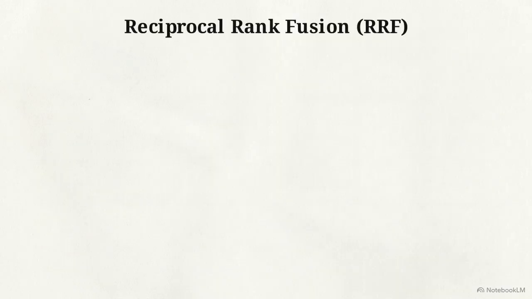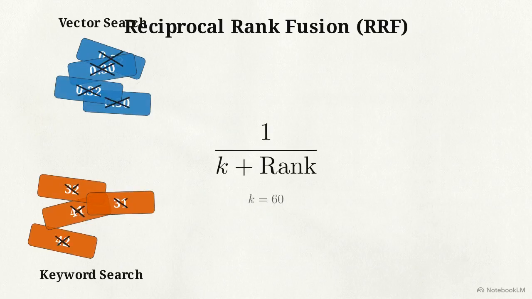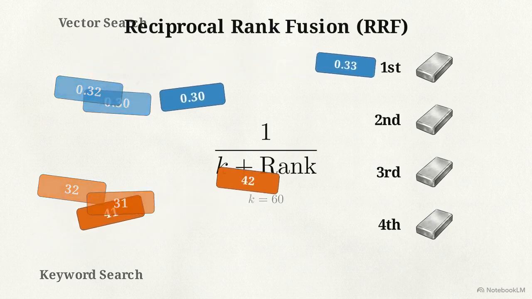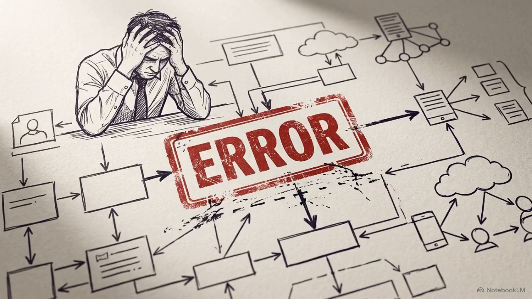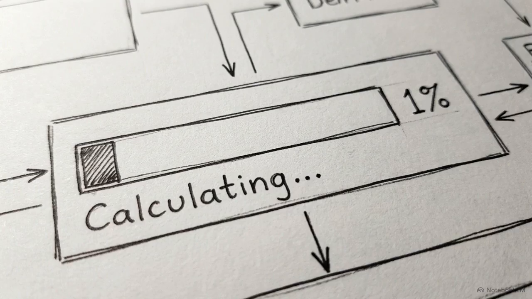The mathematical solution is reciprocal rank fusion, or RRF. By applying the equation 1 over k plus rank, we discard the raw scoring entirely. RRF forces the system to compare the relative rank positions of the documents, merging two incompatible data distributions into a single logical hierarchy. Without normalized rank fusion, any hybrid search pipeline is mathematically compromised. This error leads developers to falsely believe their standard RAG is broken and prompts them to jump to graph solutions prematurely. The next major bottleneck in standard retrieval occurs during compression.